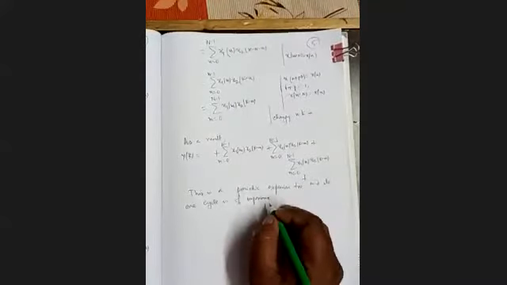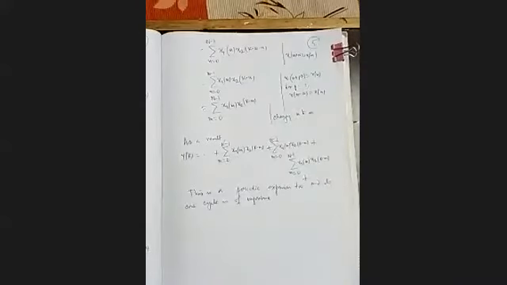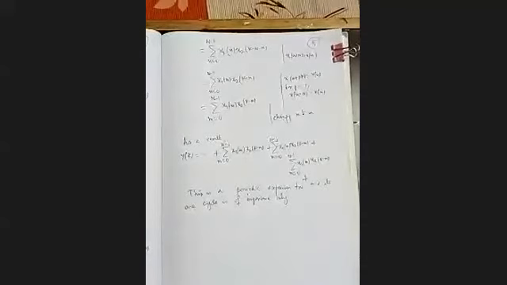Hence, m is varying from 0 to n minus 1, for one cycle only.